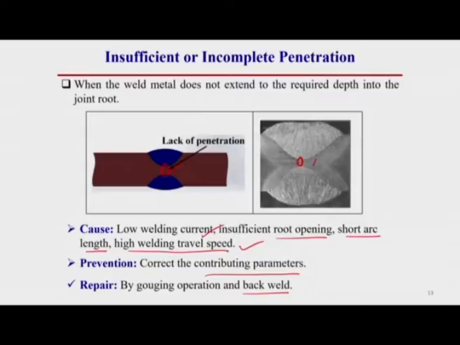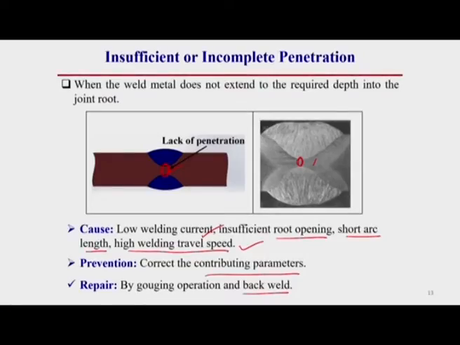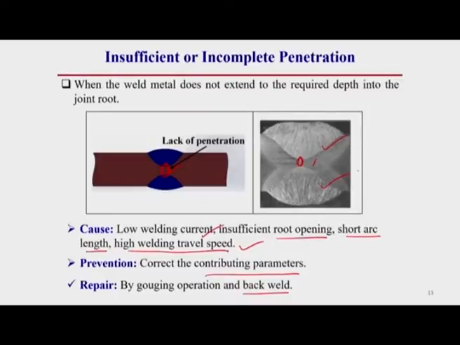That means, whatever the lack of fusion portion is, we have to gouge it properly, that is, clean or remove the excess material there. After that, we have to refill that portion by re-welding, so that there is no lack of fusion. As I told you, there should be some overlapping between these two weld beads, then your weld quality will be good.